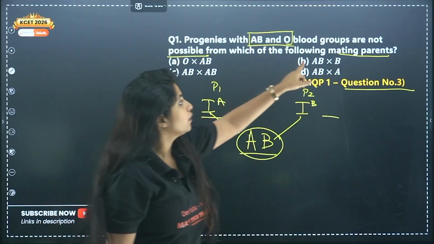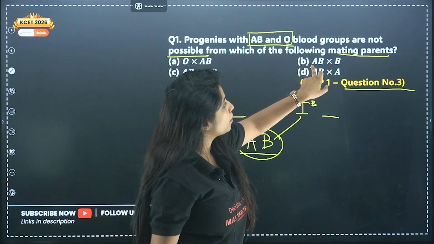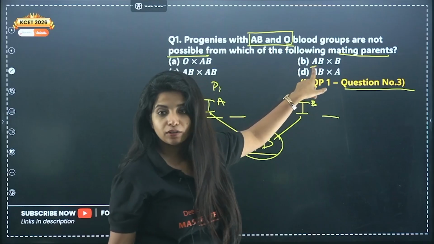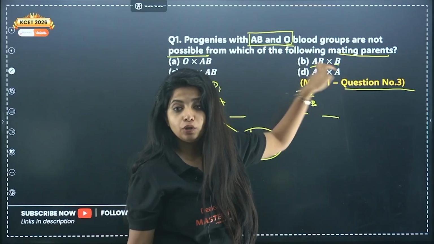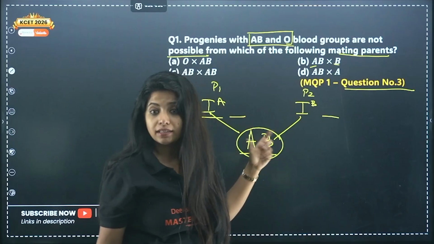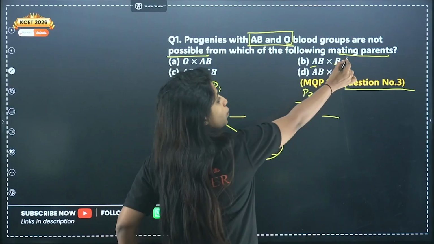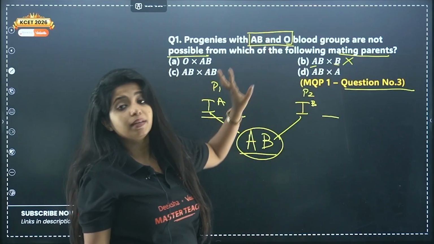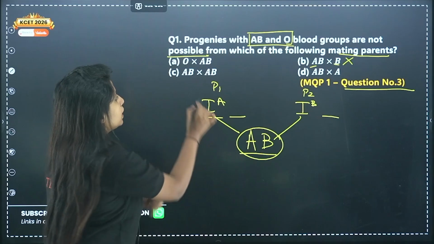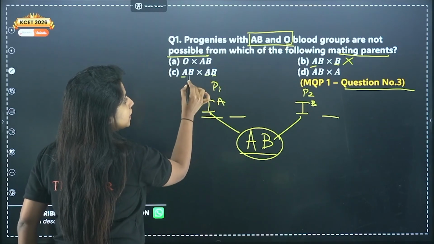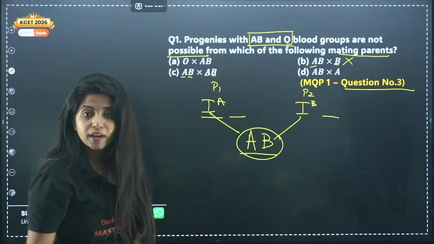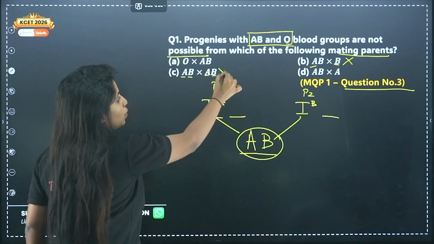For example, if we consider option B, here A allele is there in parent 1. Now B allele is there in parent 2, both A and B can come together to give me AB. So I do not want this, because I do not want progenies with AB and O blood group, right? Similarly over here, I have A here, I have B here, these two can combine together. Similarly, I have A here, I have B here, these two also can combine together, giving me AB blood group. So I do not want this also.